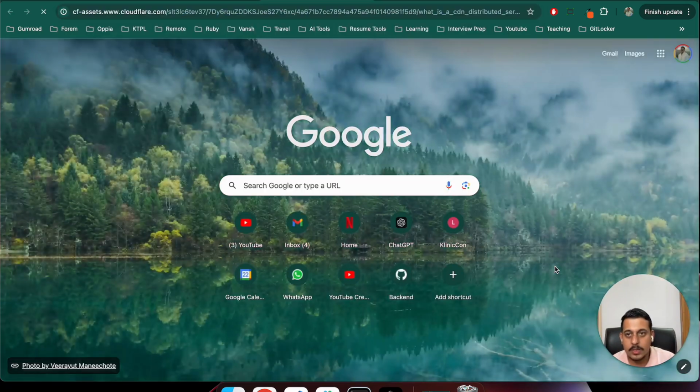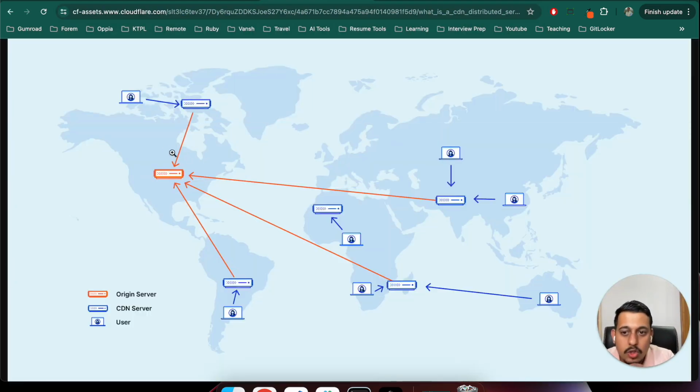Copy image address. Let's see. Okay, so this is the original server. You can see the orange one. Then these are CDN servers. This first one is a CDN server, second one, third one, this, and the users. So what happens is that we have one origin server. We can keep multiple also, but generally we keep only one origin server, and then there are various CDNs across the globe.